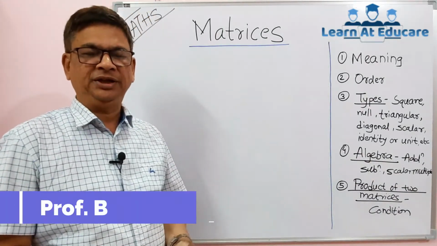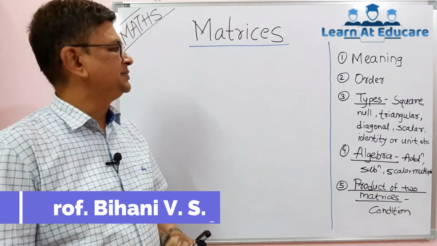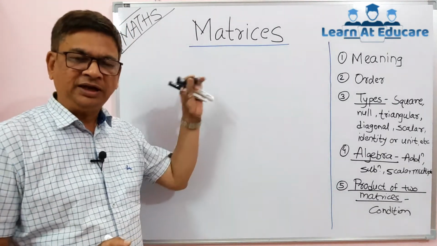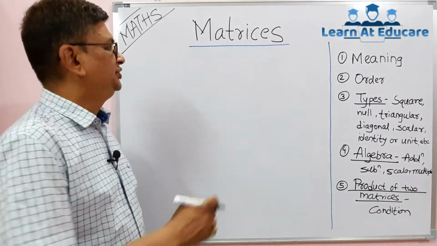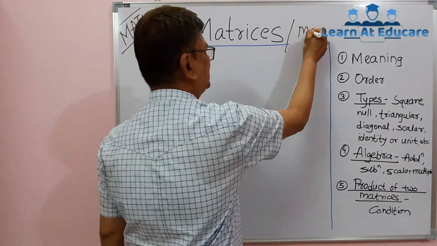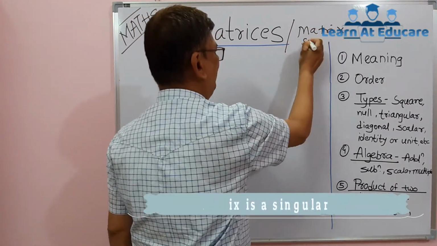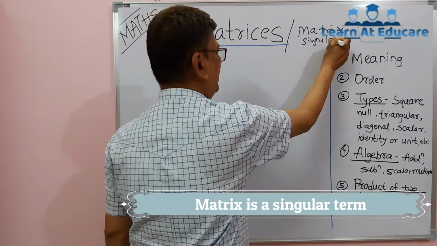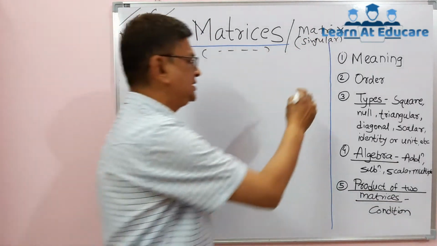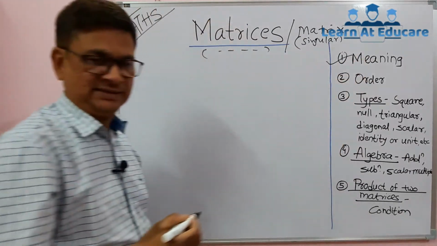This is Vinod Bihani, and today in this mathematics session we are going to see the introductory part of matrices. Matrices is a plural word; the singular is called a matrix. So matrix is the singular term and matrices is the plural term. What is the meaning of matrix?